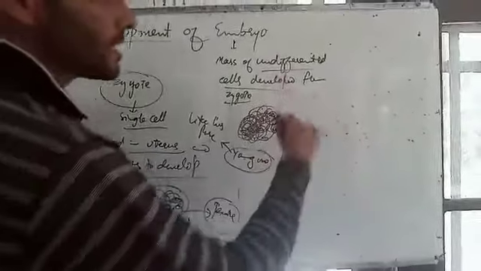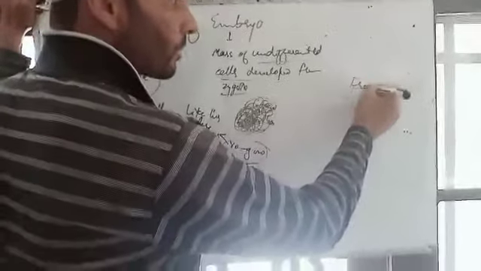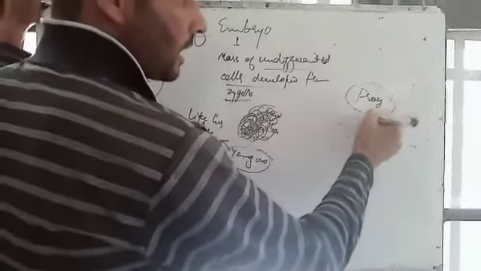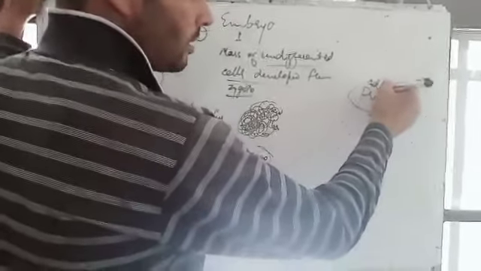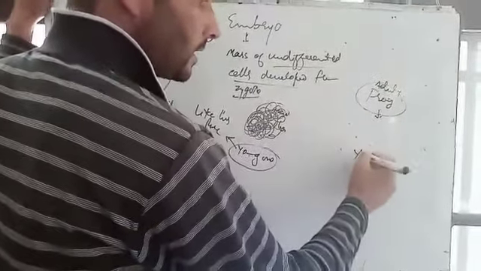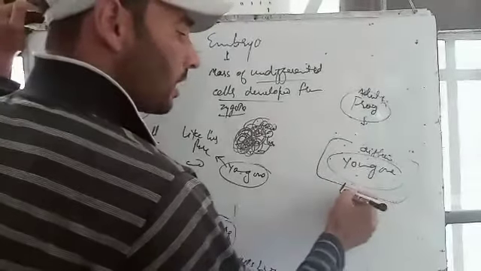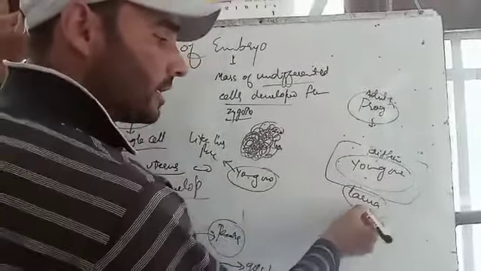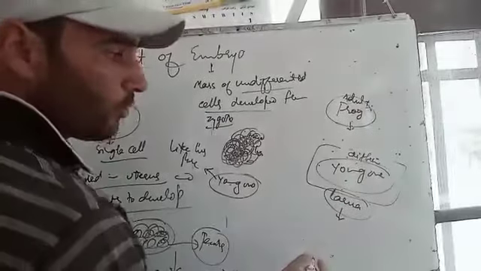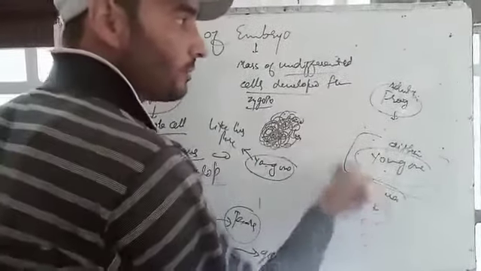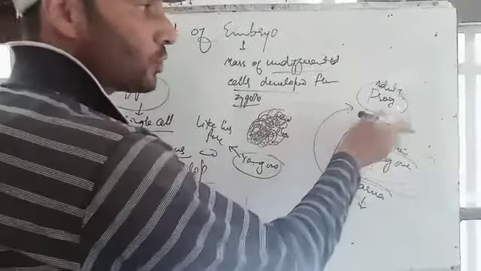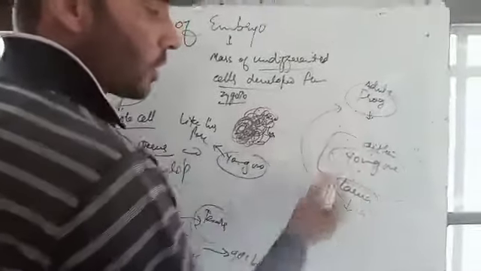But in case of some animals like frog, the adult frog and the young one are different. It is different from the adult, and that different stage is known as a larva. What is larva? Actually, it is that stage of the embryo which is totally different from the parent. If you talk about the larva of the frog, it is tadpole.